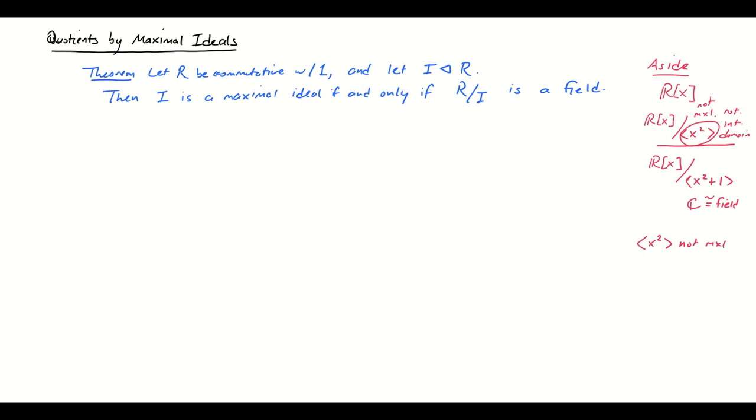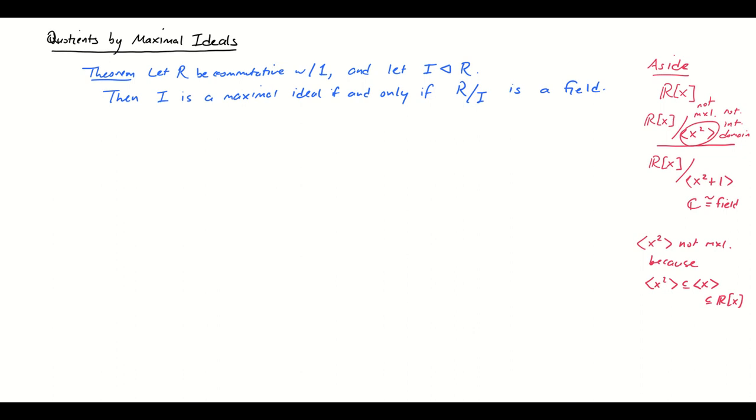this is not a maximal ideal because, well, we can construct a bigger ideal that's not all of the polynomials over the reals and is strictly bigger than x squared. So we could say the ideal generated by x squared is a proper subset of the ideal generated by x, which is in turn a proper subset of R[x], and all those are ideals. Okay, how do we know that these are proper subsets?